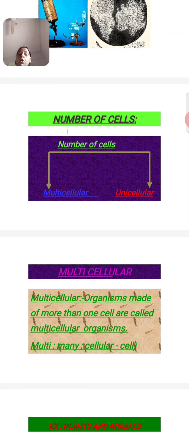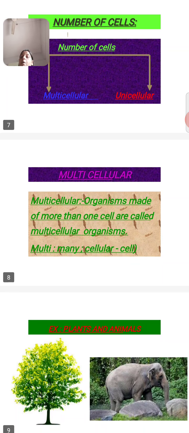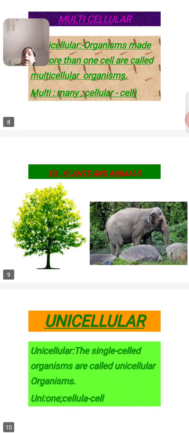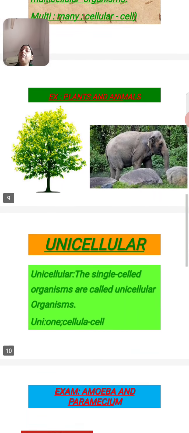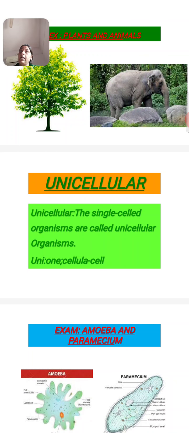Those organisms made up of more than one cell are called multicellular organisms. Plants and animals are multicellular organisms. Why multicellular? Because there is so much division of labor present, and they can perform different types of function, since more than one cell is present.